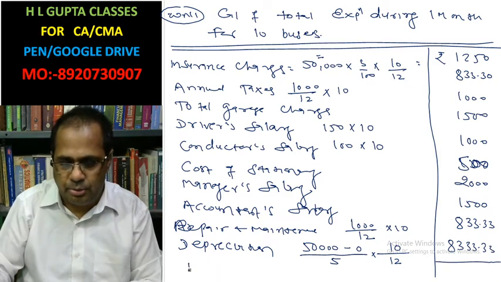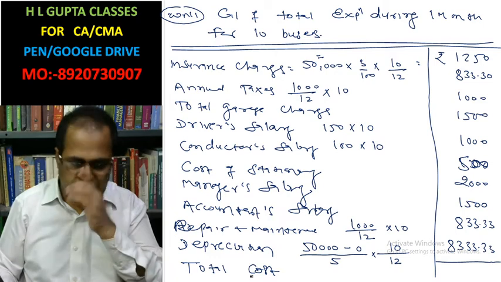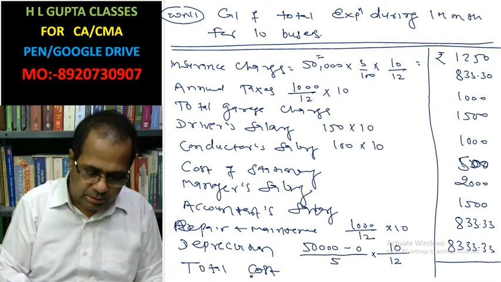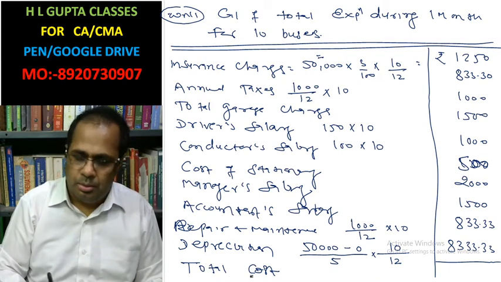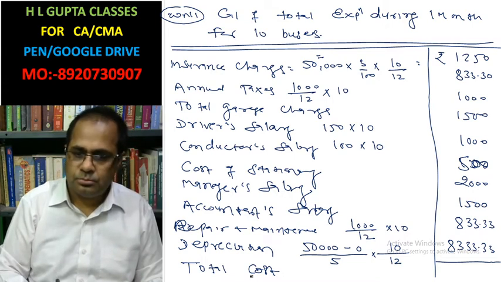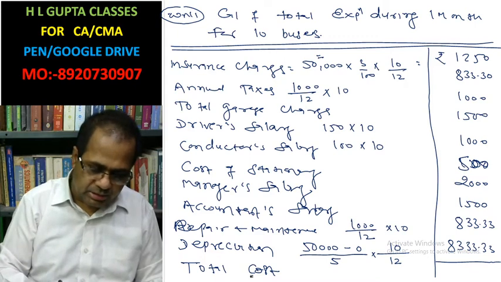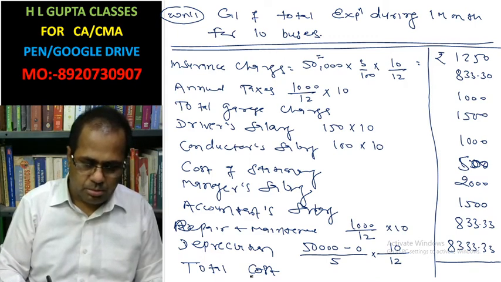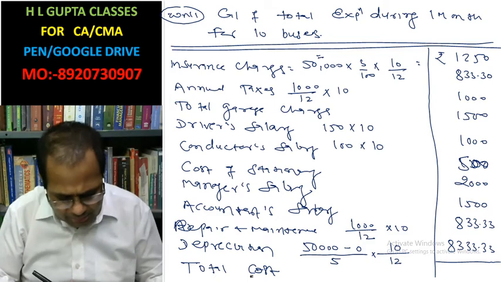Now you have to calculate total cost except petrol cost. 833.33 plus 1500 plus 2000 plus 500 plus 1000 plus 1500 plus 1000 plus 833.33 plus 1250, that is 18,749.